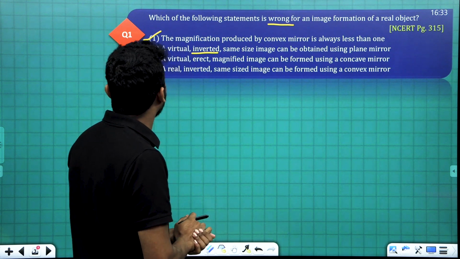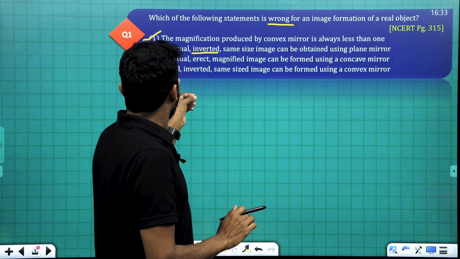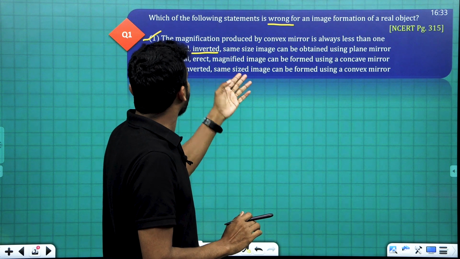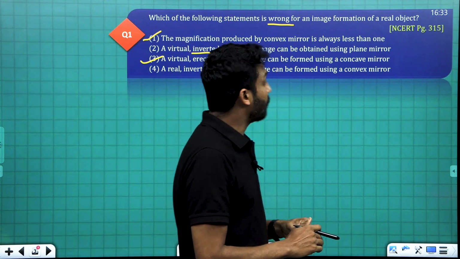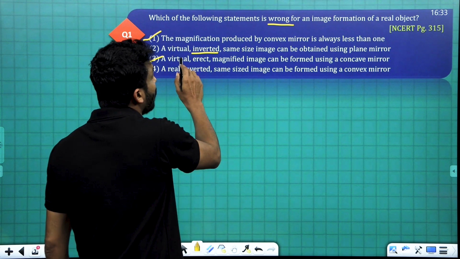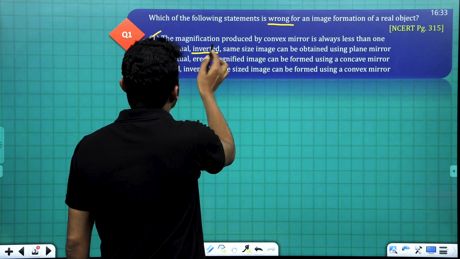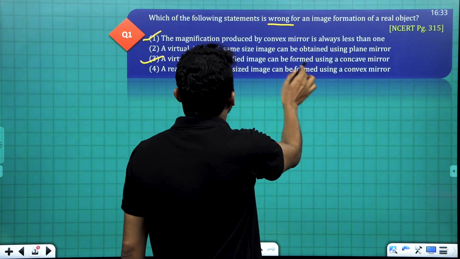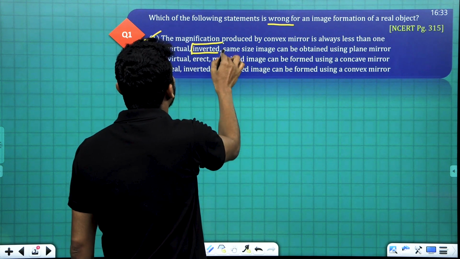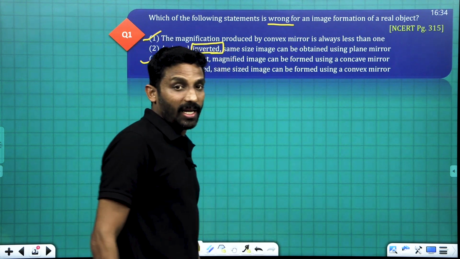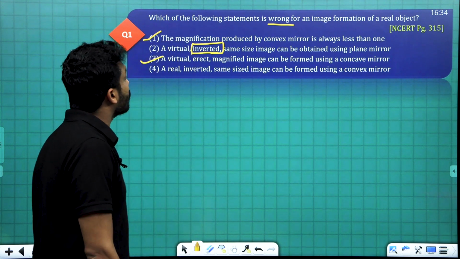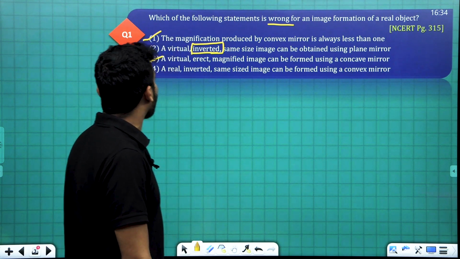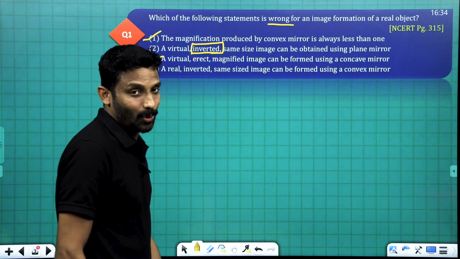By using a convex mirror, a real inverted same-sized image can be formed. It's possible. Then this one, virtual inverted same-size image, inverted, this is the problem there. It will be erect only. If the object is erect, then the image also will be erect. So the answer is option 2.